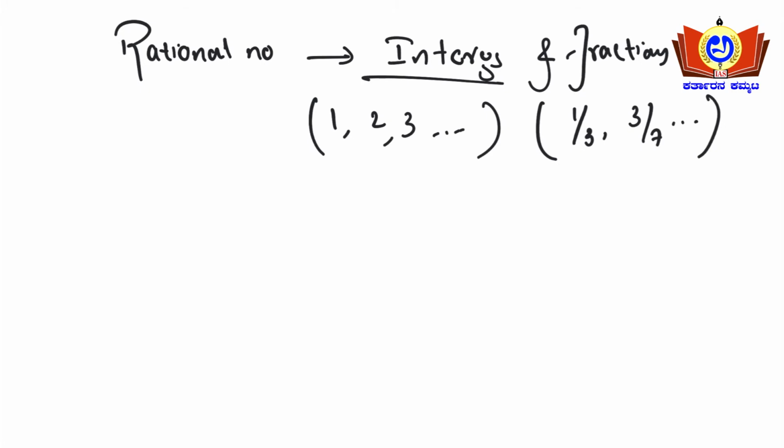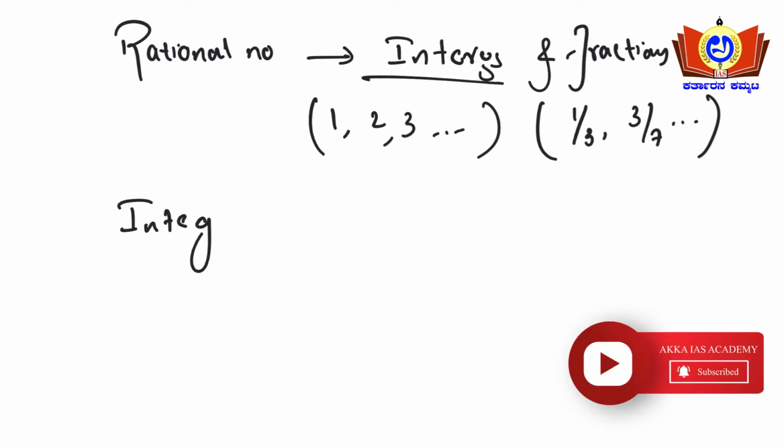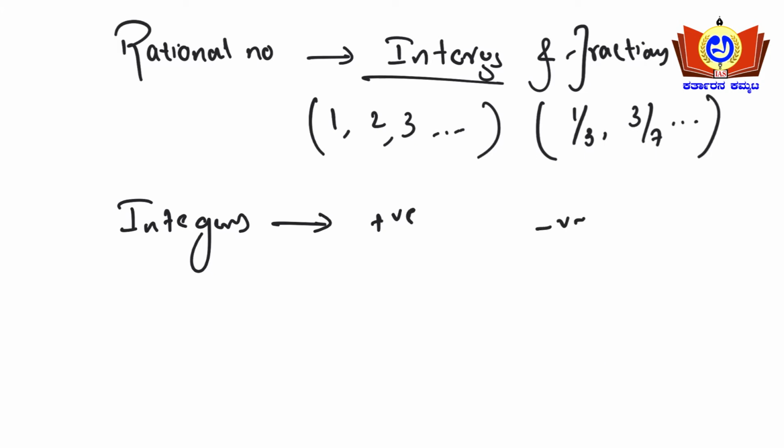Again, integers can be divided into positive integers and negative integers. Positive integers means 1, 2, 3, and it goes on like this, and negative integers means -1, -2, -3, and it goes on like this.